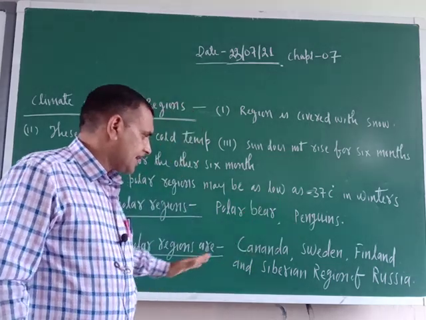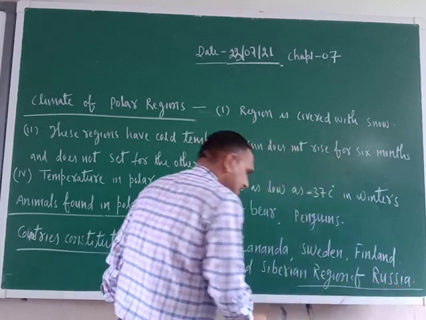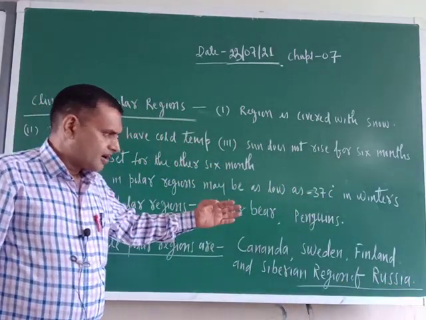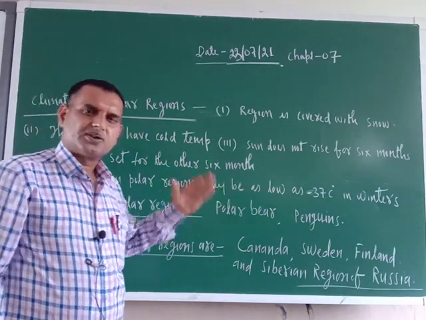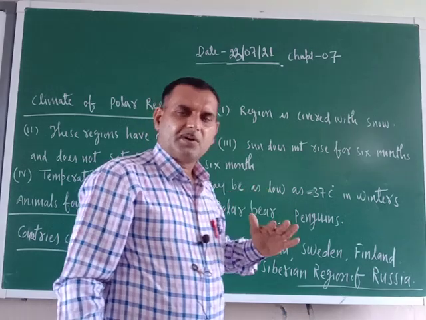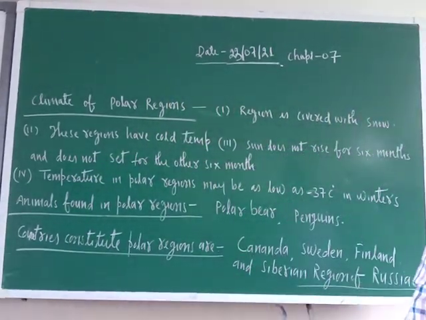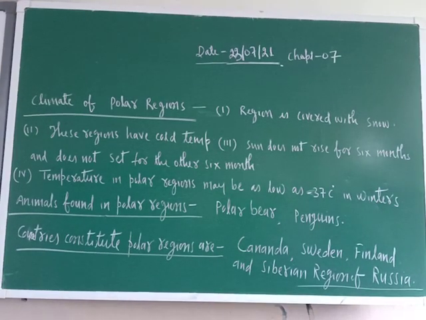Then Sweden, Finland, and the Siberian region of Russia. Entire Russia does not fall under this climatic condition; the Siberian region comes under this category. These are the climatic characteristics which prevail in polar regions.